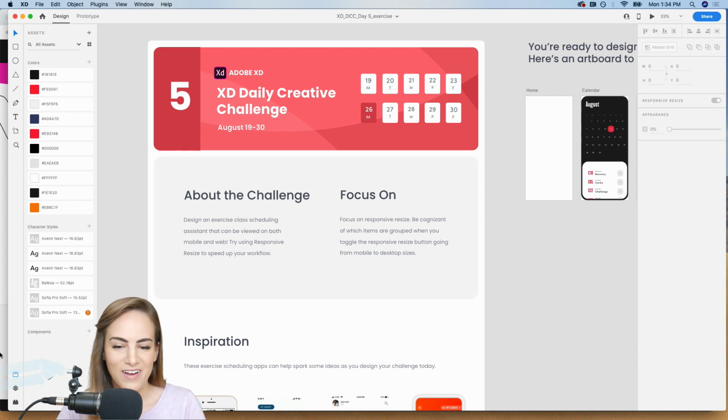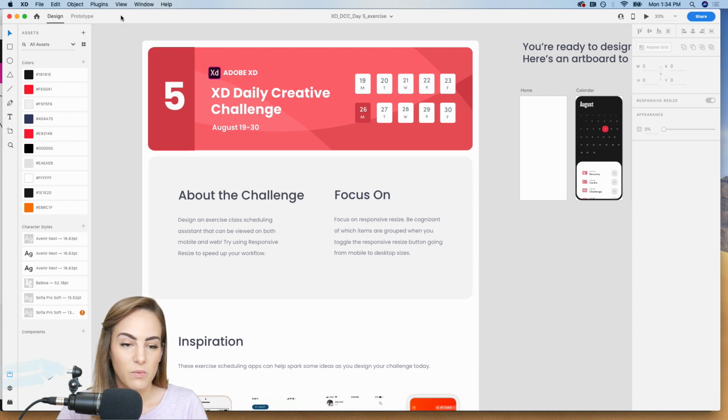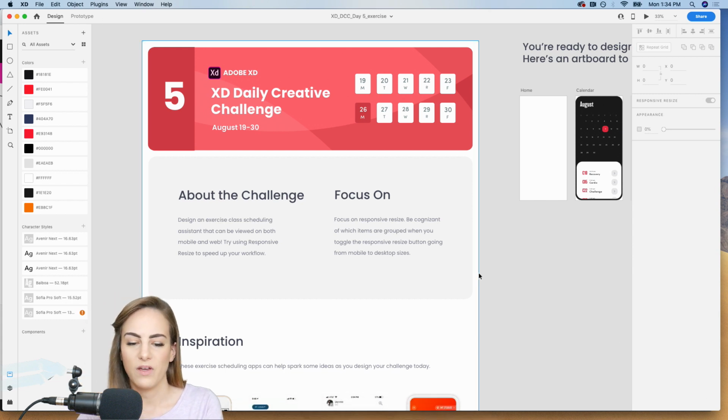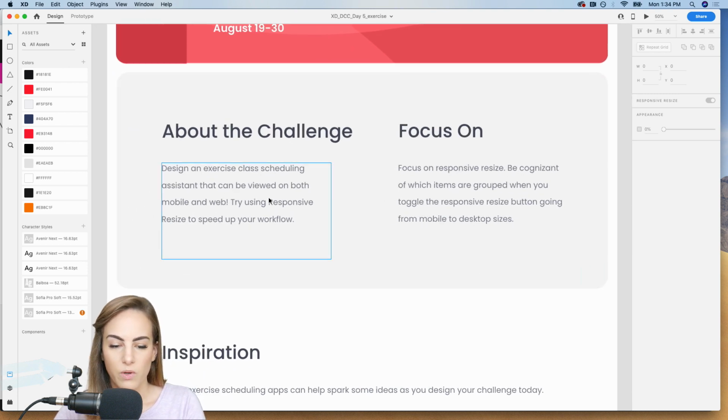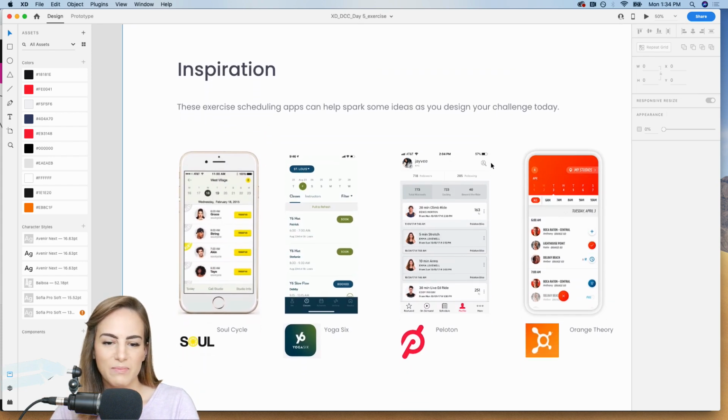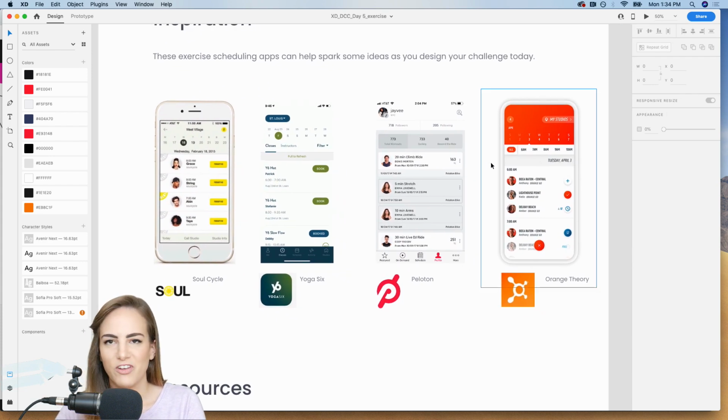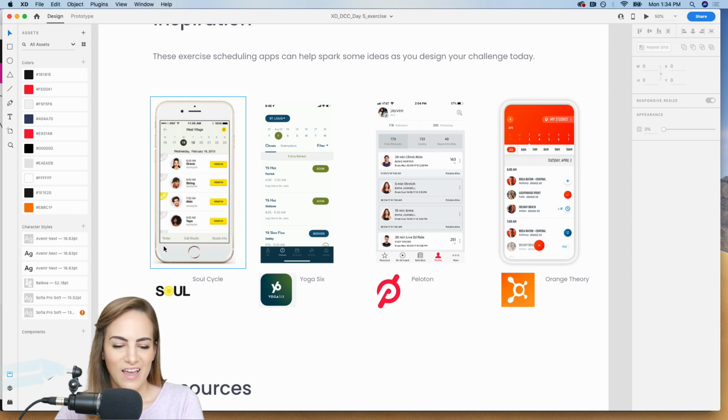Good morning, everyone. Like I mentioned, we're going to be working on an exercise app, an exercise class scheduling assistant. We want it to be viewed on both mobile and web, and I want you to focus on Responsive Resize. If you've never used Responsive Resize, it's over here in your panel with the little toggle, and I'll get into a few of the details and tips about how to use that when we dive in a little more. I also included some inspiration down here, just some various exercise scheduling apps.